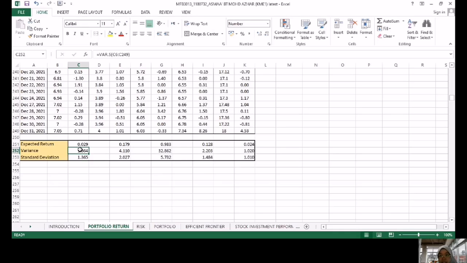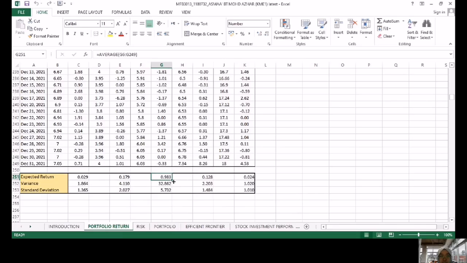Click the data, so we got the value of each stock. As the result, we can see the highest expected return and standard deviation is Kobe stock, 0.983 expected return and the standard deviation is 5.732, which means Kobe will have high profit and also high loss. This corresponds with the concept of high risk, high return.